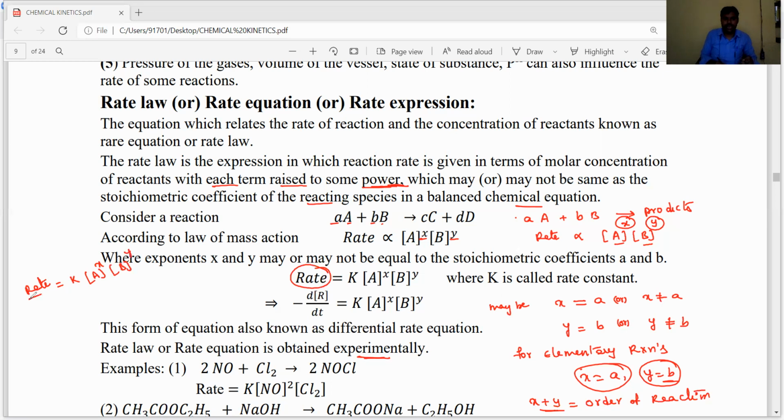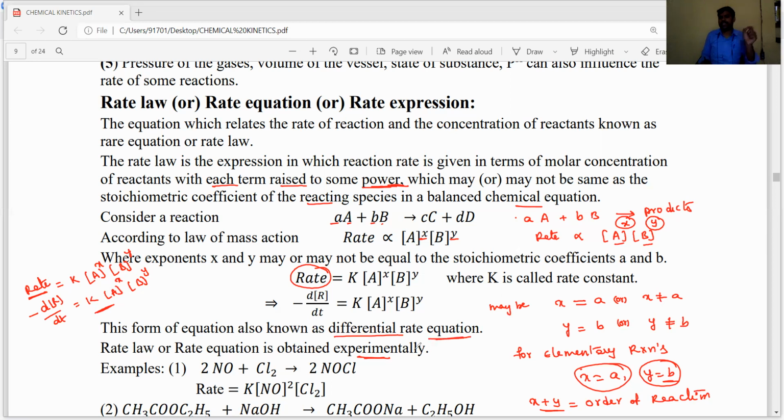Then the rate, already we know that average rate or rate of reaction is nothing but the decrease in concentration of reactants at a certain time period. The instantaneous rate is defined as minus d[R] by dt equals k into [A] power X into concentration of [B] power Y. This type of representation or expression is known as the differential rate equation.